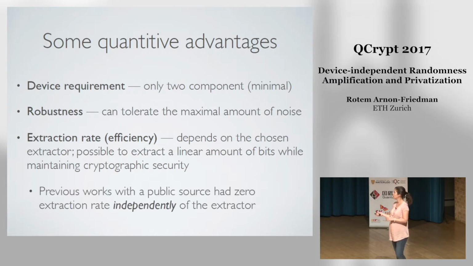Okay, and maybe here just a small remark is that in the previous works that use a public weak source in the beginning, I showed you that they all have a vanishing extraction rate. Okay, and it's important to understand that the vanishing extraction rate there was 0. It was 0 independently of the extractor that they choose. Okay, so it's not that the reason we can do it here is because we choose a good extractor, and if you take it to the other protocols, then you fix it. So the problem with the efficiency was fundamental in the previous proofs and was independent of the extractor.